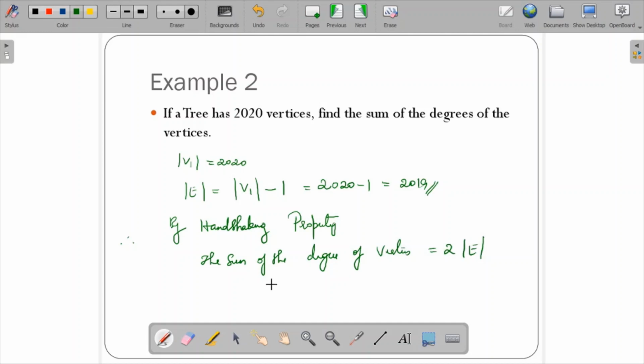So the sum of the degrees of the vertices we don't know, twice the edges we know, so it is 2 into 2019. This would give me the answer as 4038. So the sum of the degrees of the vertices is nothing but 4038. So this is regarding example 2.